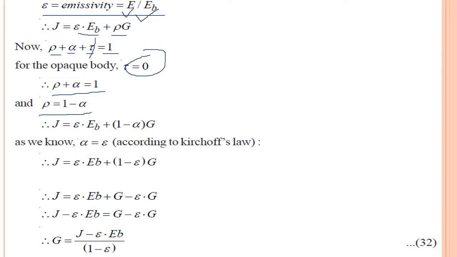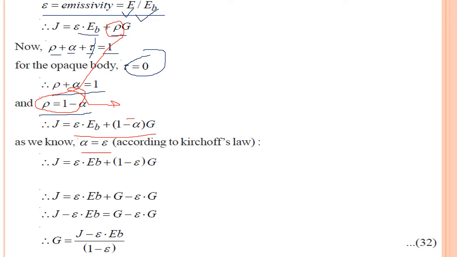So in this equation, instead of reflectivity, I am putting this part. Reflectivity is 1 minus alpha. So you can see that reflectivity is replaced by 1 minus alpha. And according to the Kirchhoff law, we know that absorptivity equals emissivity.